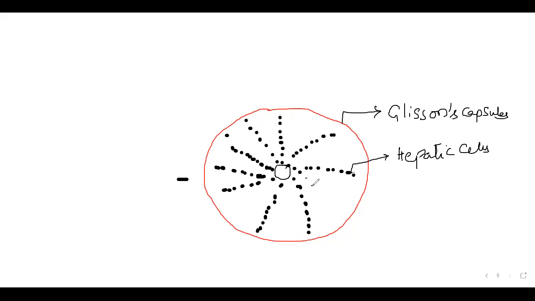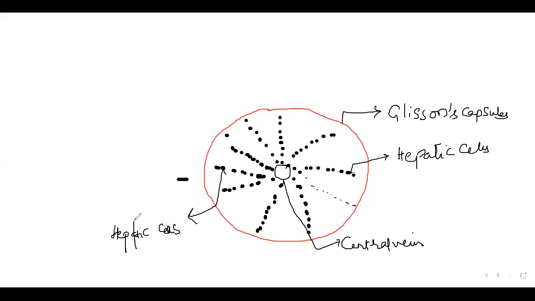Here again you can see the hepatic cells present in rows. In the center we have the intralobular central vein, because it is inside the lobule, in the center. That's why it is called the intralobular central vein. What are the hepatic cells going to do? Hepatic cells secrete bile juice. You have to remember this: hepatic cells secrete bile juice.